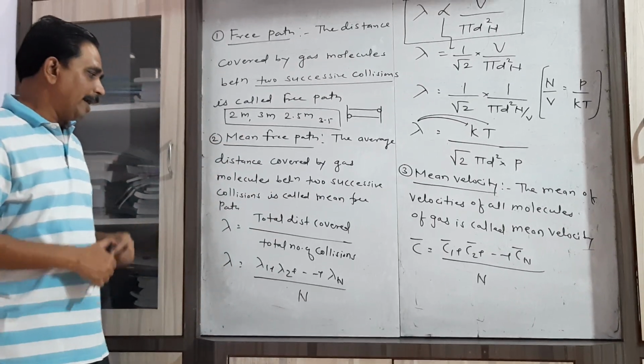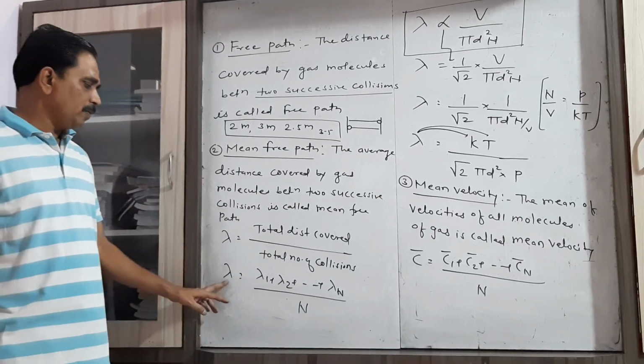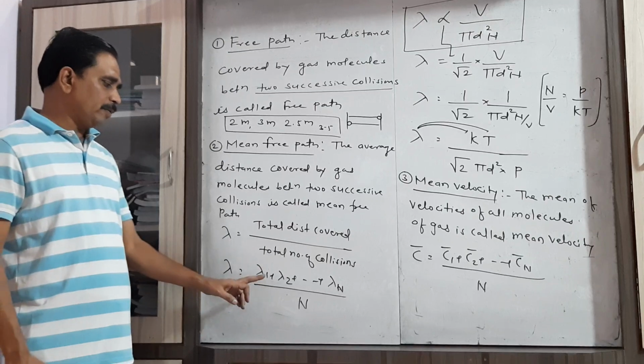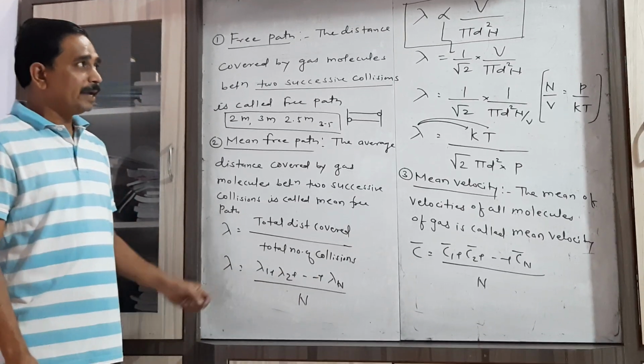So I write total distance covered over the total number of collisions, that is, lambda equals lambda 1 plus lambda 2 up to lambda n, upon n.